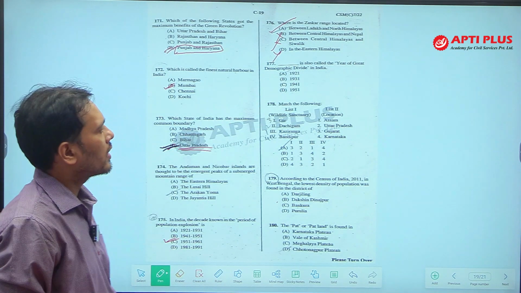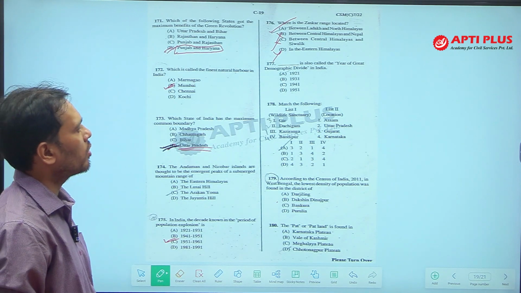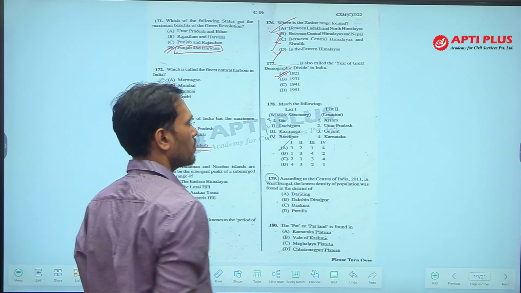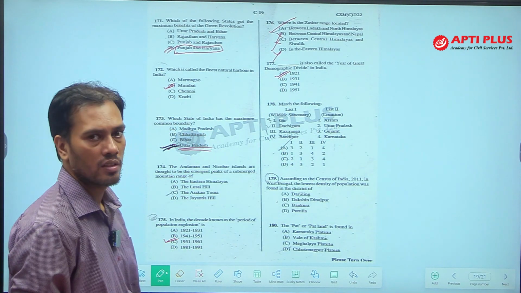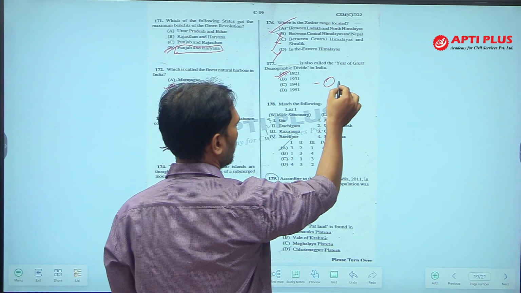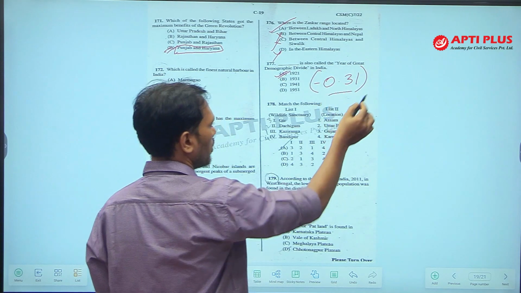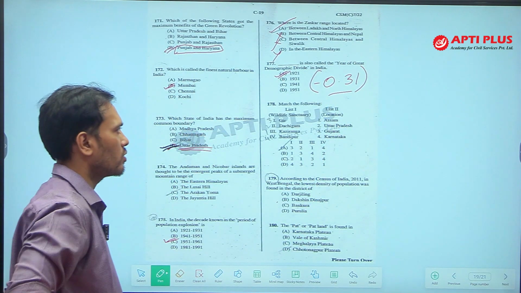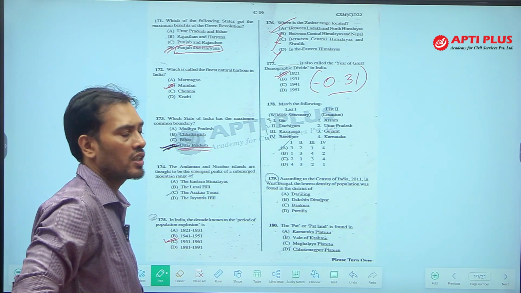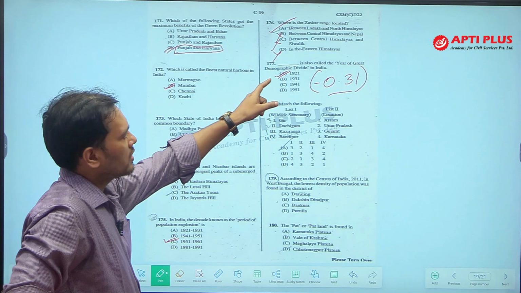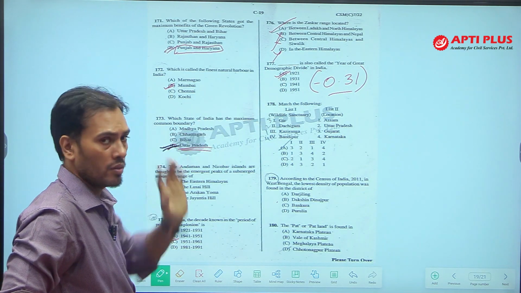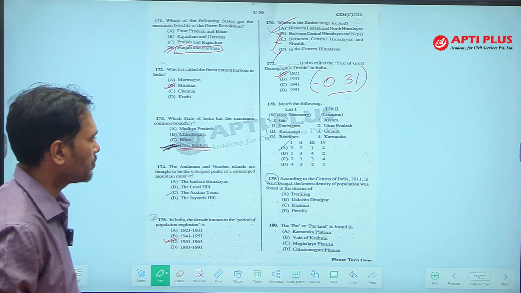which is also called the year of great demographic divide. The census of 1921 noticed a decline in the population of India. In this period, minus 0.31% was the population growth rate. So, this is the only census where population declined instead of increasing. So, this year is called the year of great demographic divide, 1921. So, your answer is 1921.